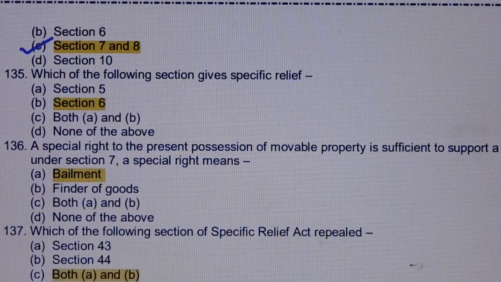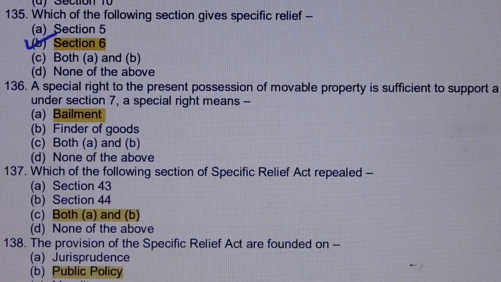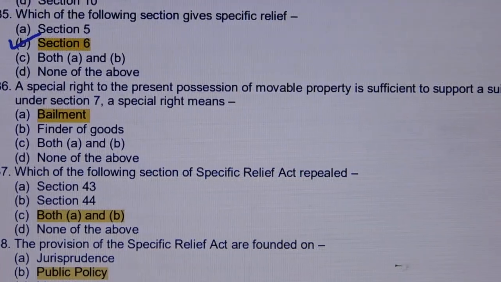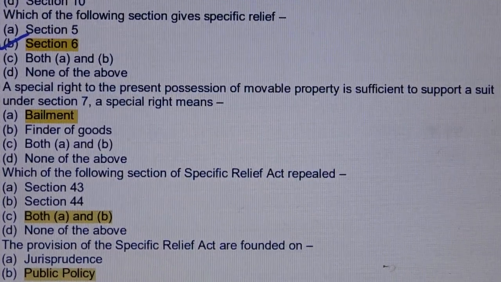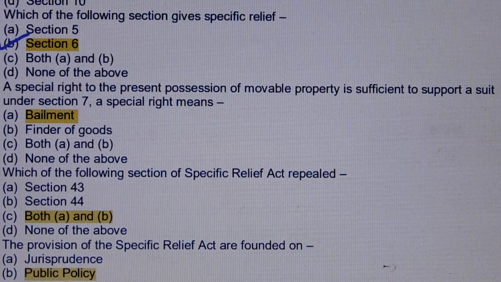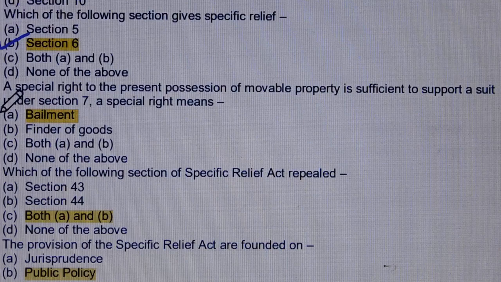Question number 135. Which of the following section gives specific relief? Answer is option number B, section 6. Question number 136. A special right to the present possession of movable property is sufficient to support a suit under section 7. A special right means, answer is option number A, bailment.